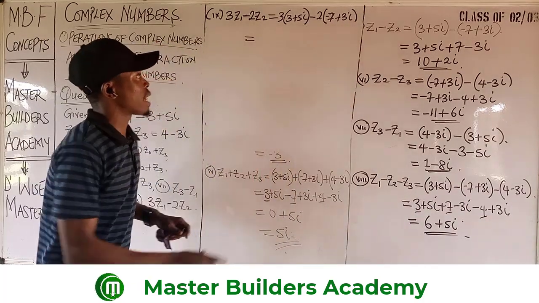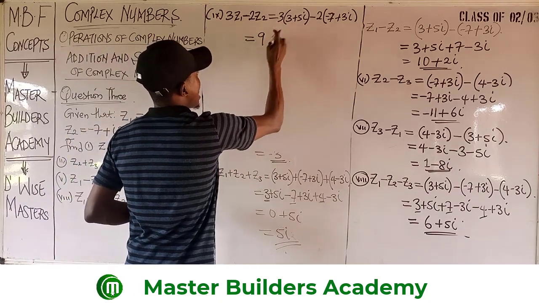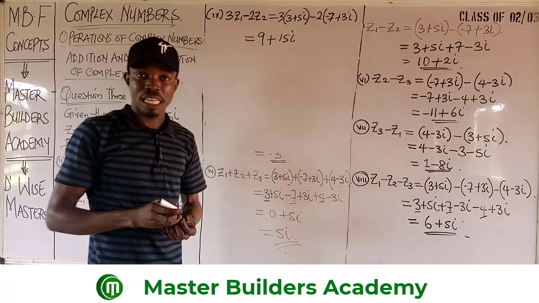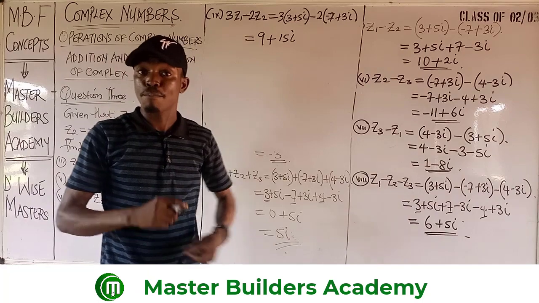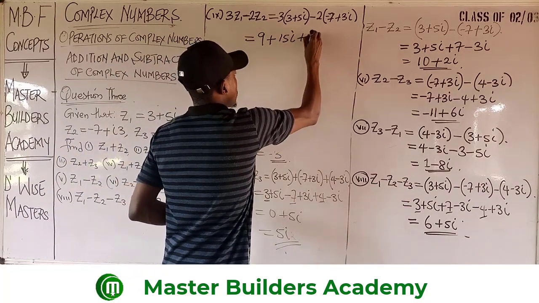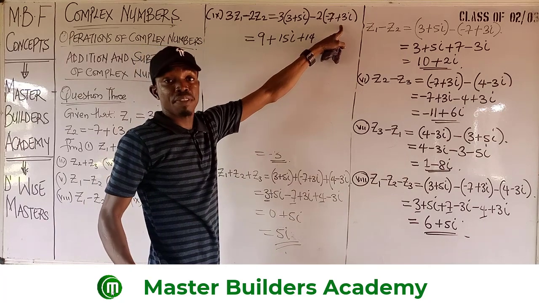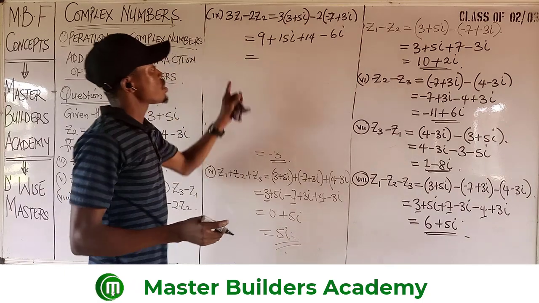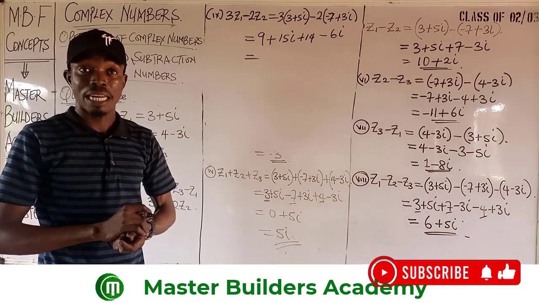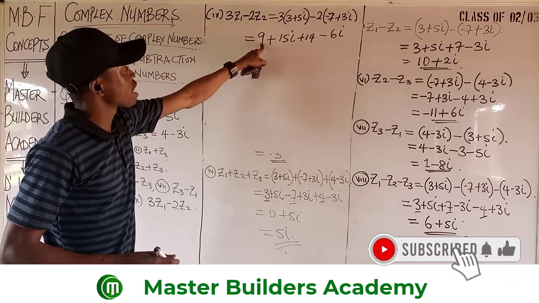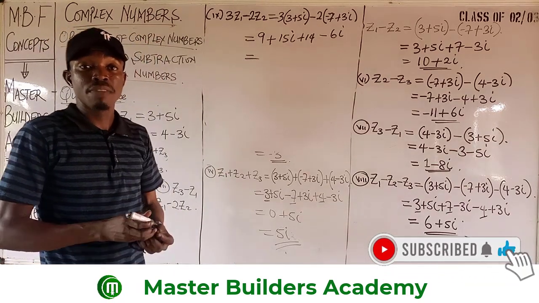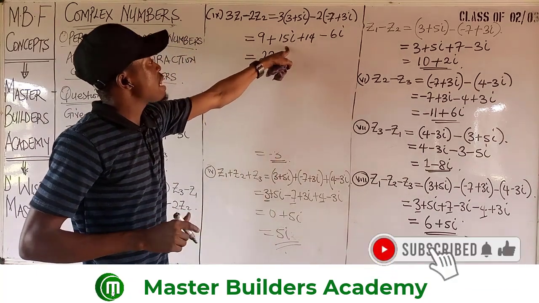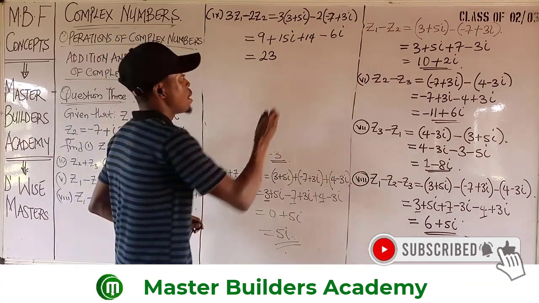So by the time we clear all the bracket, 3 multiplied by 3, we have 9, and then 3 multiplied by 5, we have 15i. Minus 2 multiplied by minus 7, or negative 2 multiplied by negative 7, we have positive 14. And then negative 2 multiplied by positive 3i, we have minus 6i. Again, from this level, we just need to add imaginary part to imaginary part, and then the real part to real part. So the real part, 9 plus 14 would give us 23. So that 23 is the real part. Then 15 minus 6 would give us 9i.